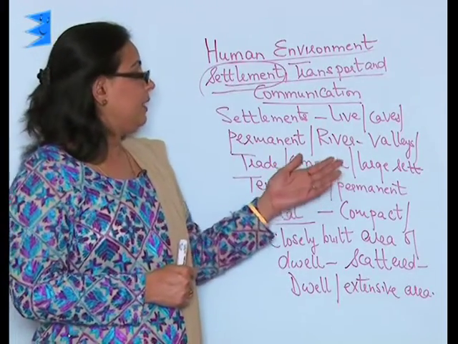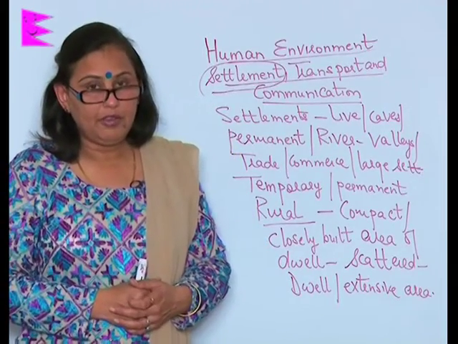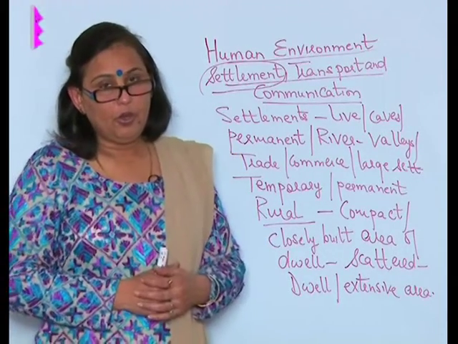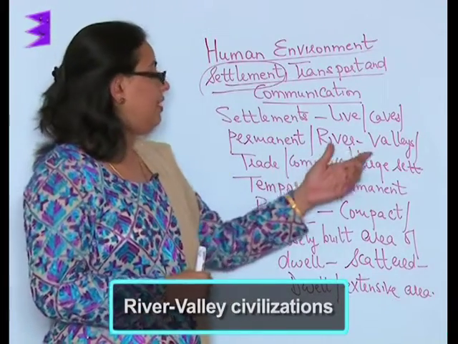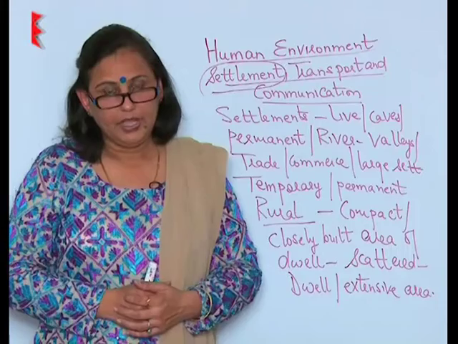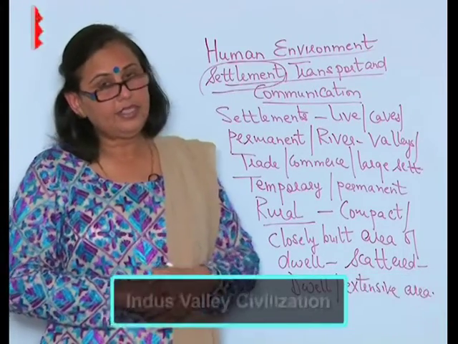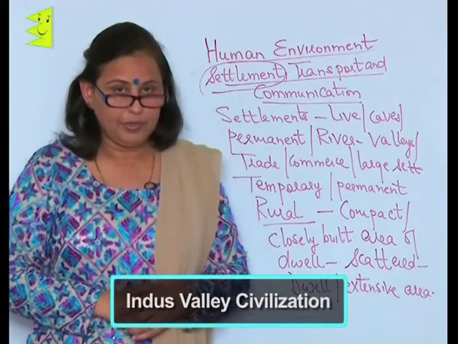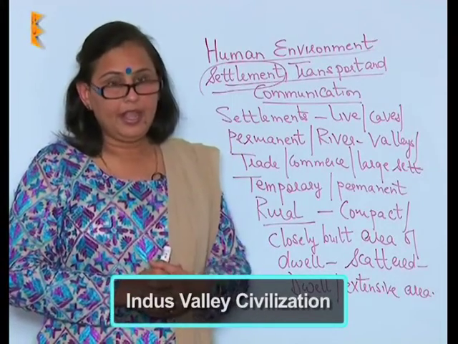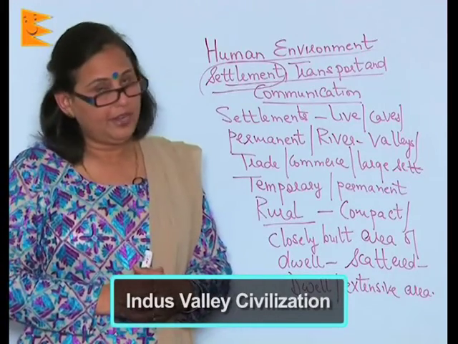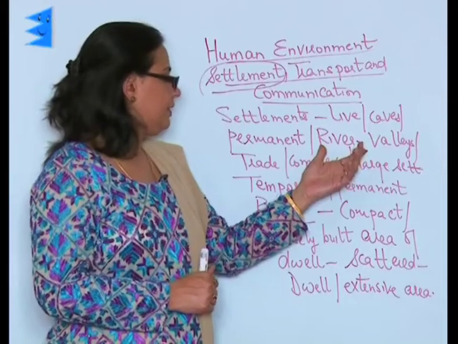We also see that most of the permanent settlements made at that time were all near rivers, or the civilizations which occurred at that time were all river valley civilizations. If I talk of the civilization of India at that time, it's called the Indus Valley civilization or the Harappan civilization because it was in and around the river Indus. So they were all near, as I said, the rivers.